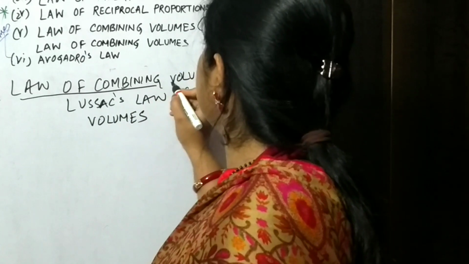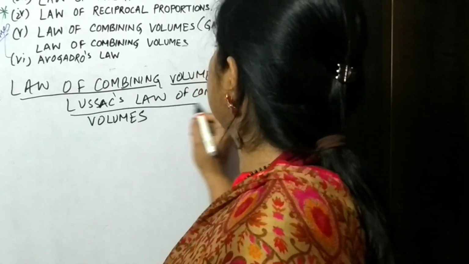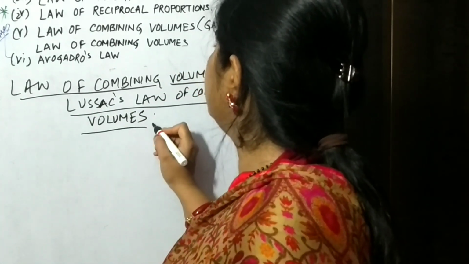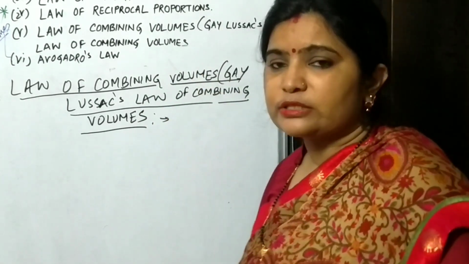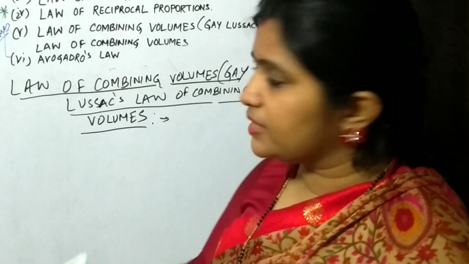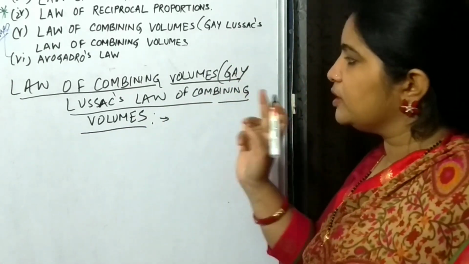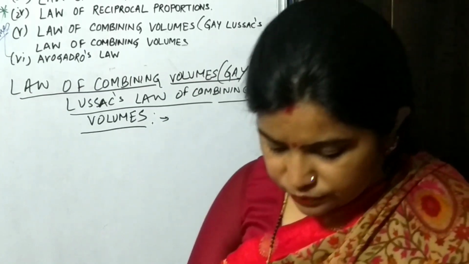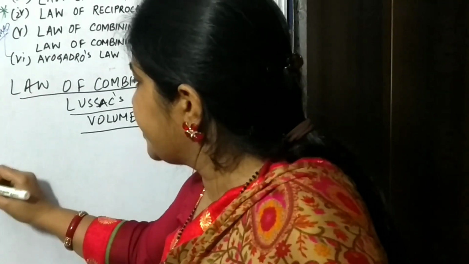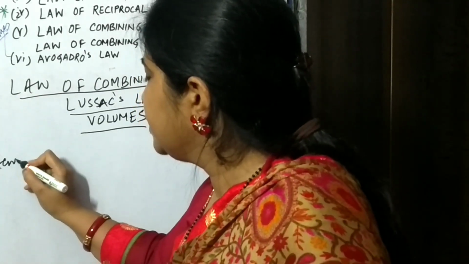Why have I written in these two ways? Because in some of the reference books they have used this term also. In some of the reference books they have used Gay-Lussac's law, but we have to follow NCERT. That's why I have mentioned here Gay-Lussac's law of combining volumes. Okay, first of all you write the statement of this law.